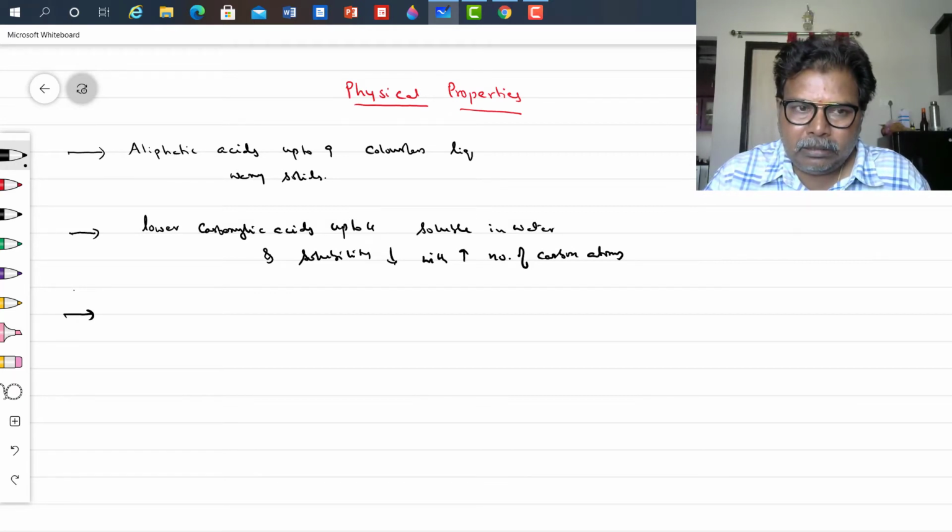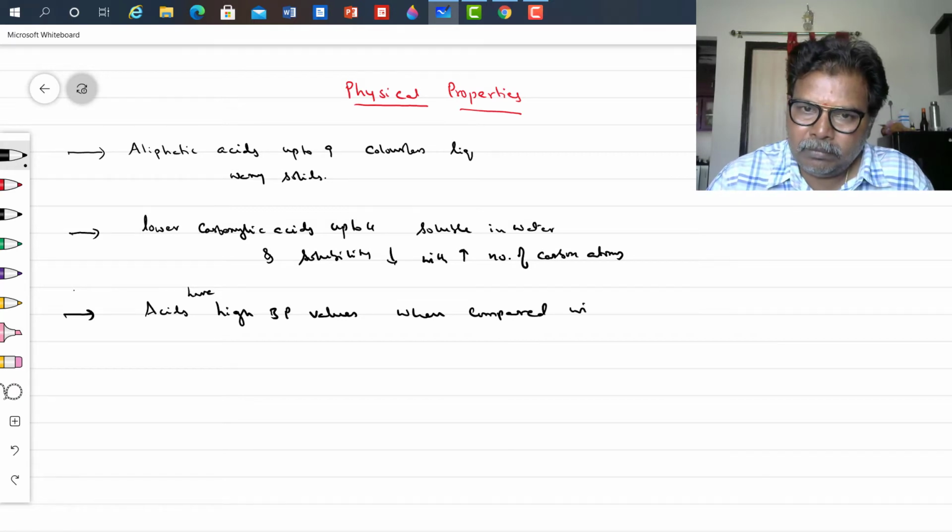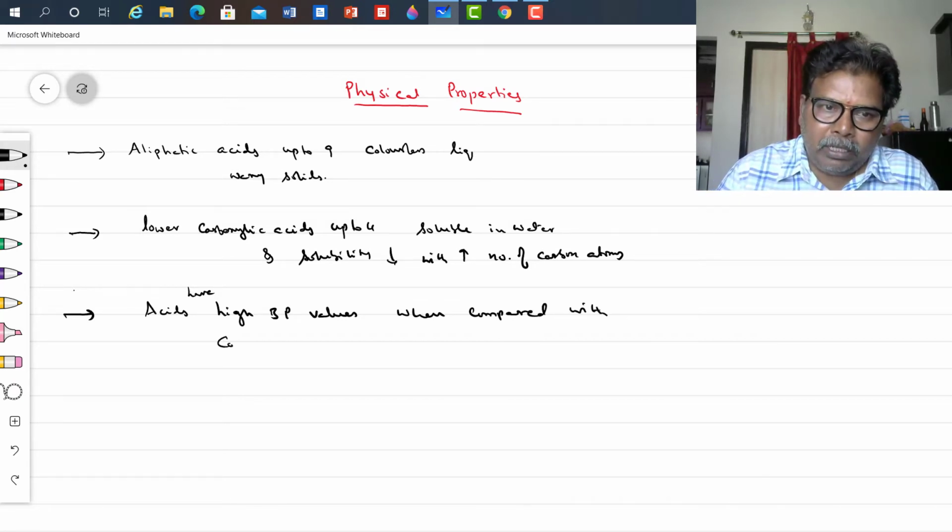Carboxylic acids have higher boiling point values when compared with the corresponding aldehydes and alcohols also.